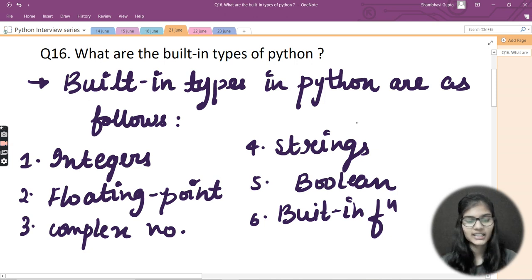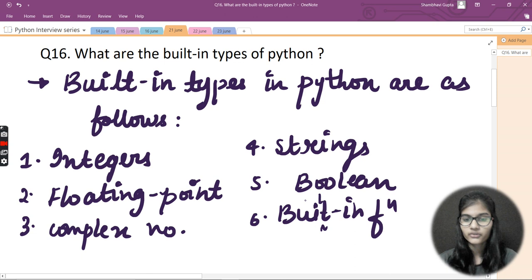Built-in means basically which are already there, right? We do not need to define them or give a particular syntax for writing those things. These are already declared in Python. Python already has these things, and we just need to use them. Built-in functions mean these are the functions which are already defined by Python. The code for these functions is already written. What we need to do is simply call the function, give the values, and the function performs whatever we were trying to do, right? This is what a built-in function is.